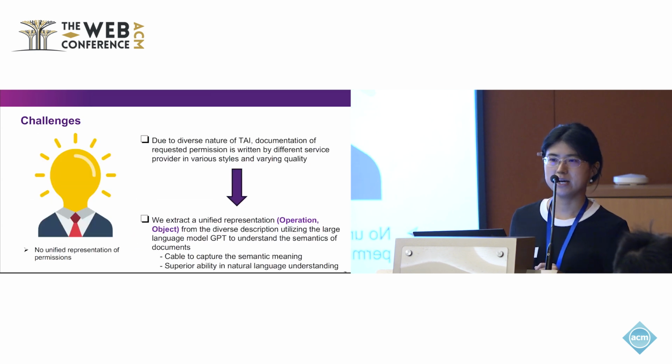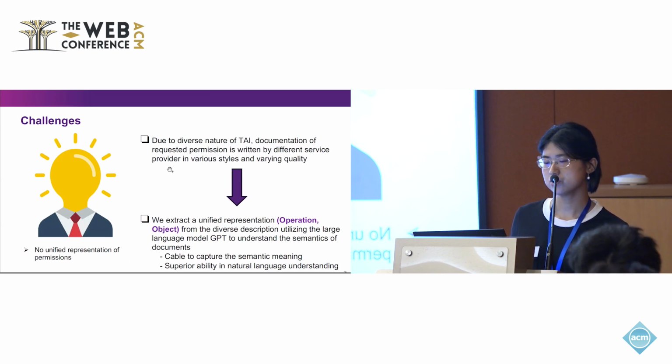We have identified 3 challenges. The first challenge is that, as we previously discussed, because of the diverse nature of the TIE, including smart homes, your online storage, and other services, the documentation of the requested permission is usually written by different service providers in various styles and quality.